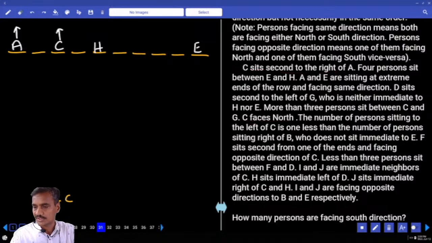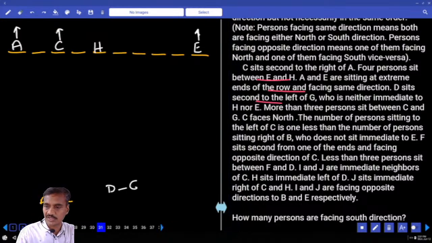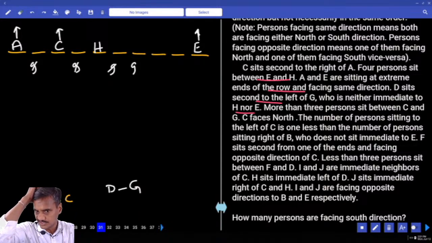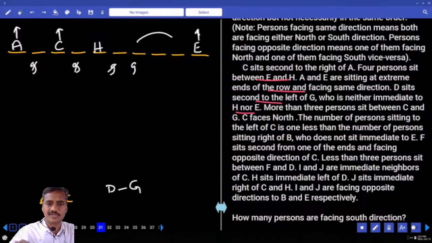Then next one, A and E are at the extreme ends of the row and facing the same direction. D sits second to the left of G. G is neither immediate to H nor E. G cannot be here, cannot be here, cannot be here. Are you getting this one or not? And cannot be here as well. Can G be here? Then G can be here. It can be in these two alternate cases, because the direction is not given.